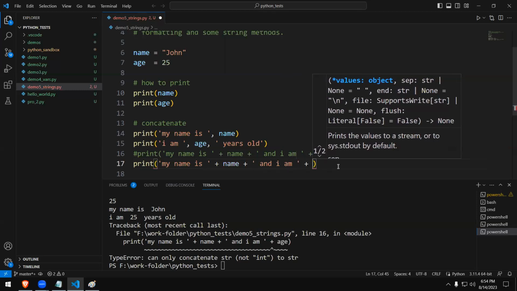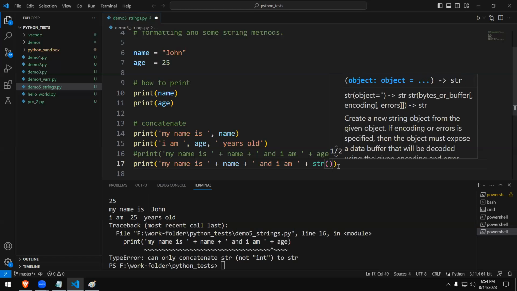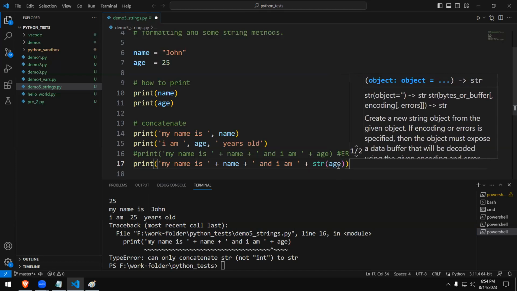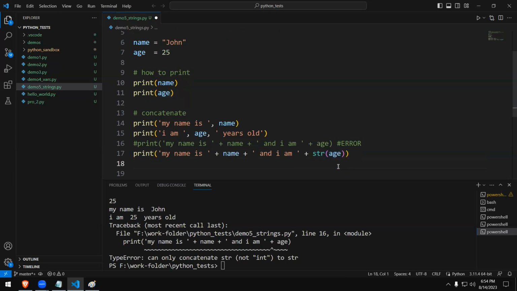Up to that it's fine, just like the previous one. Now we're going to type str. It's a function, str, and we give it age. What we are doing is converting the age variable, which is a numeric value, to a string. That's all. Now this time it should display the value: I am, then you want to put, let's say, years old. Let's try that.